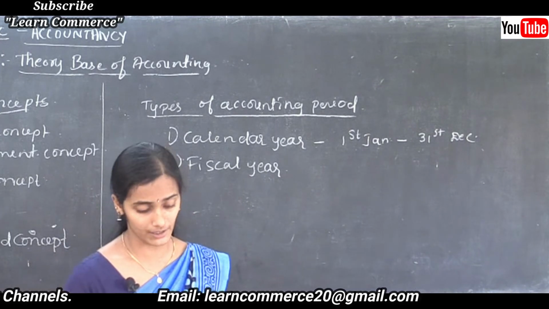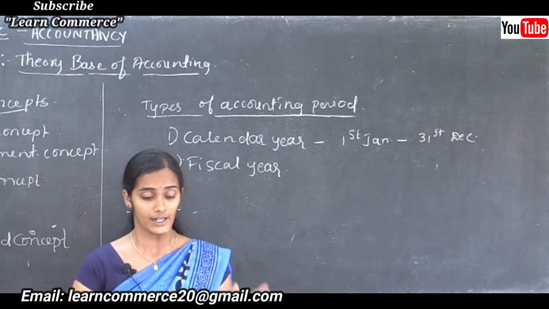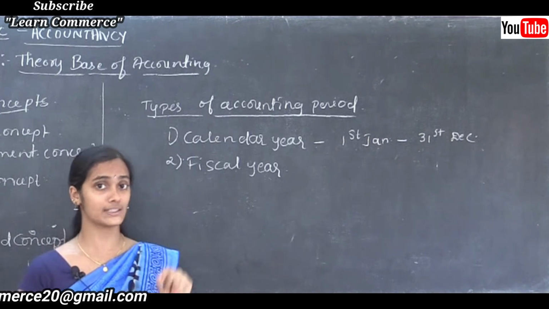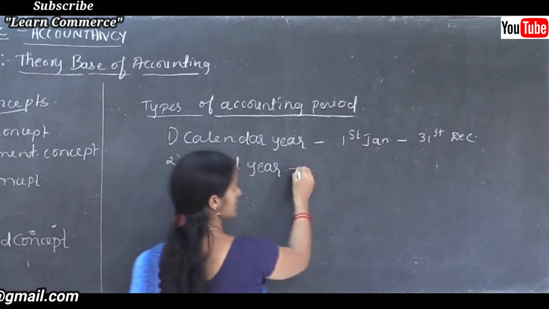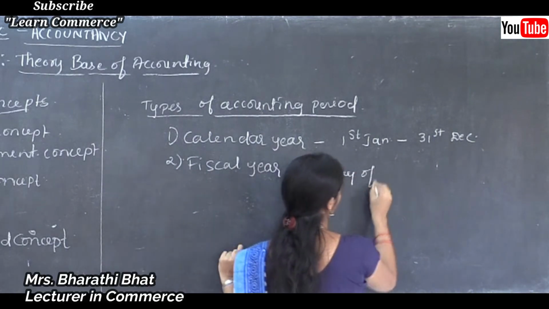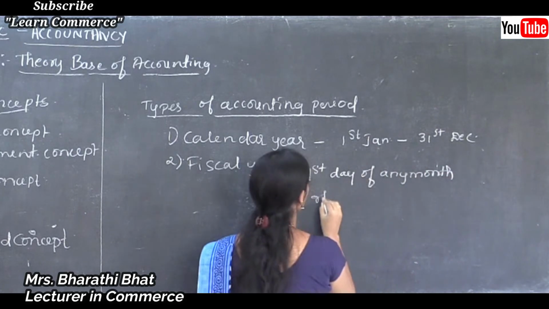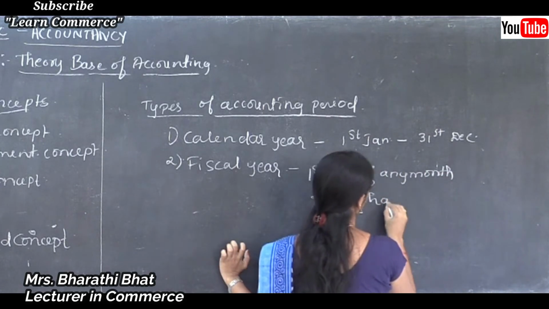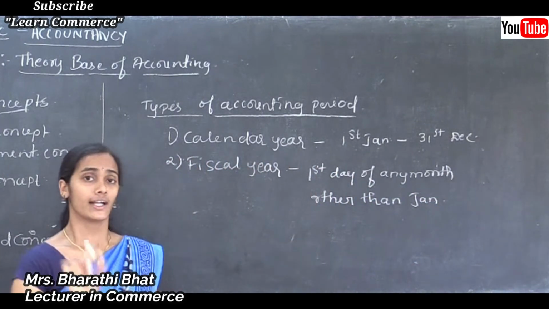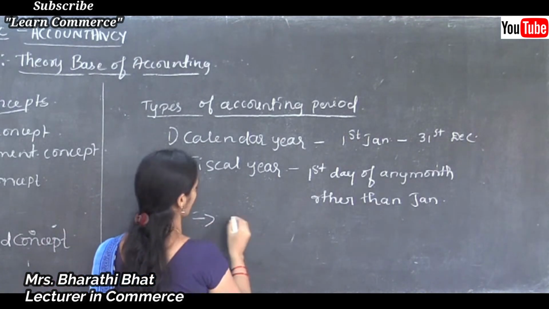A fiscal year, for a company following it, starts from the first day of any month other than January, and ends on completing a 12 months period. So, for example, 1st